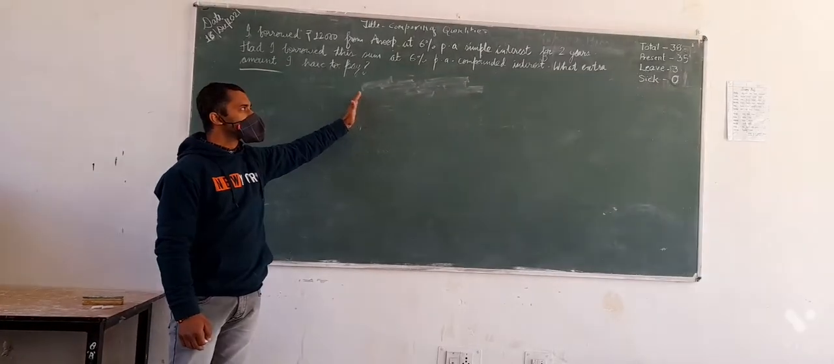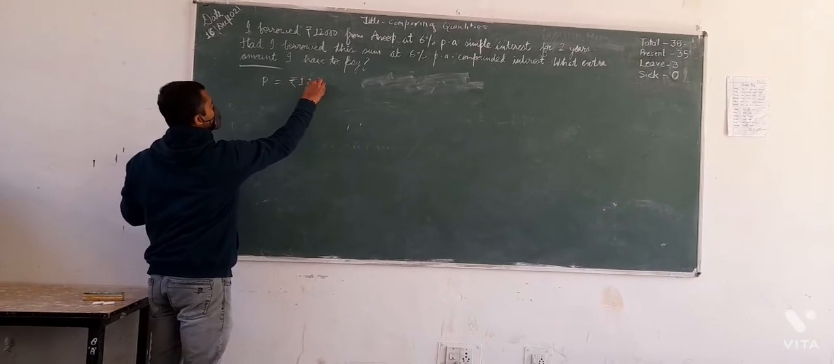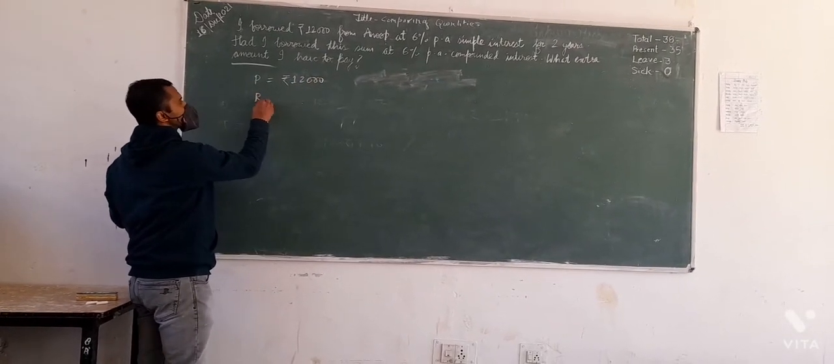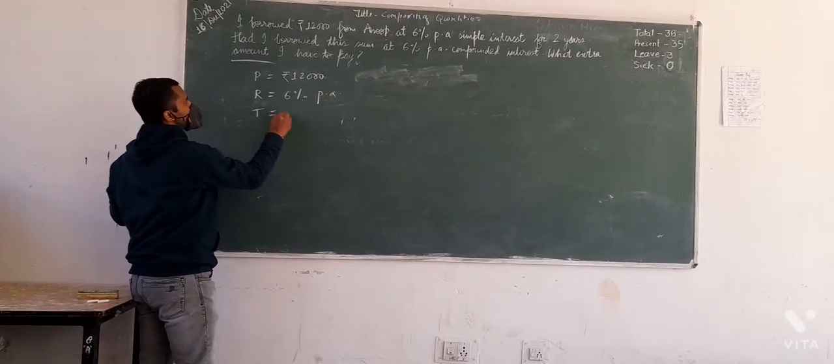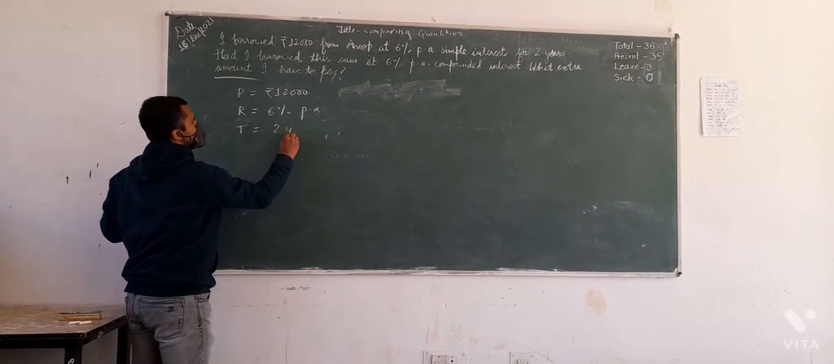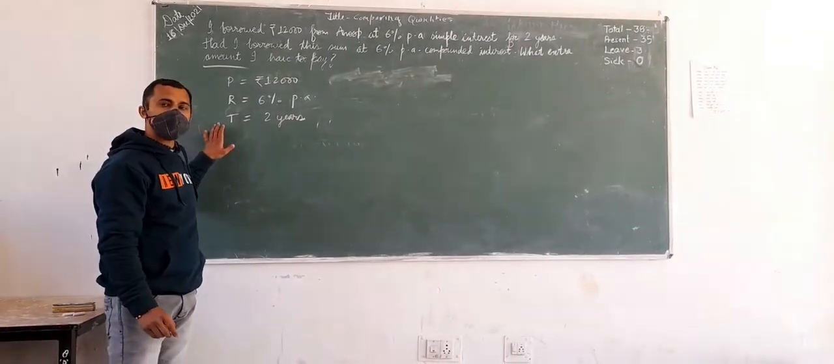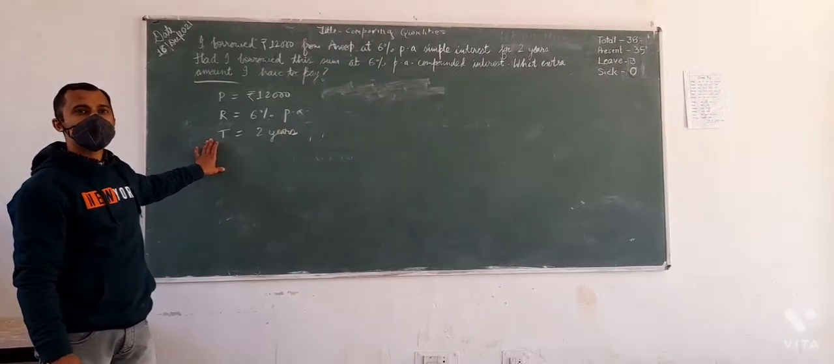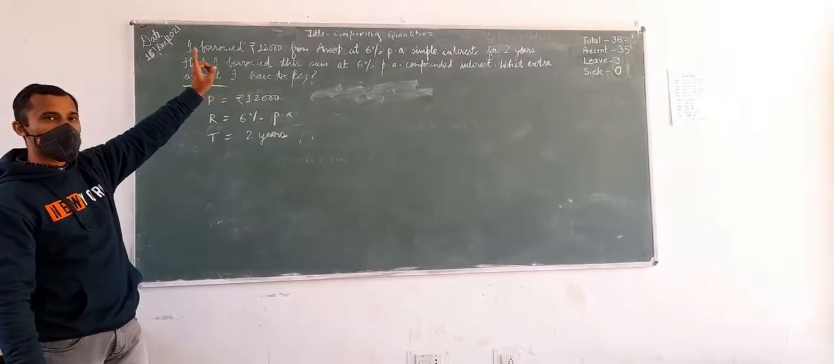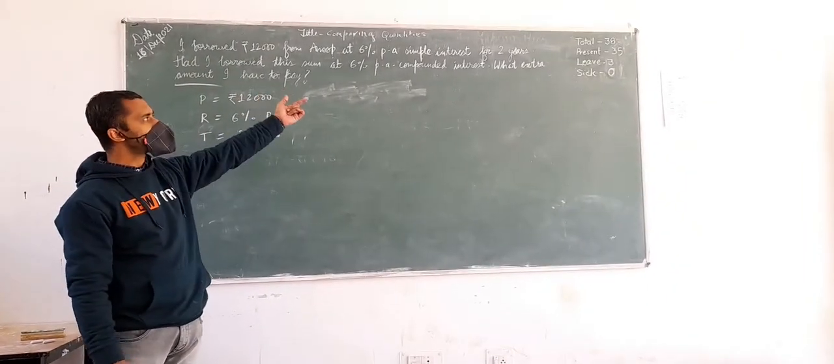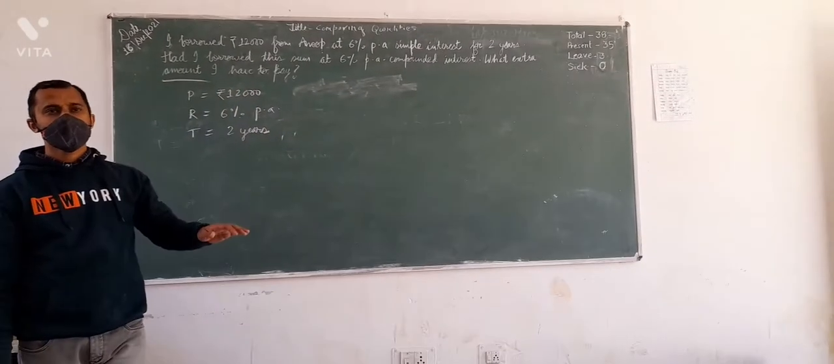Clearly we can see that the principal amount is rupees 12,000. The rate of interest is given 6% per annum, and the time is given 2 years. The same principal amount, the same rate of interest, and the same time is given for calculating both the cases, when finding the amount with the help of simple interest and when finding with the help of compound interest. So first we are going to find out with simple interest how much amount it will be.